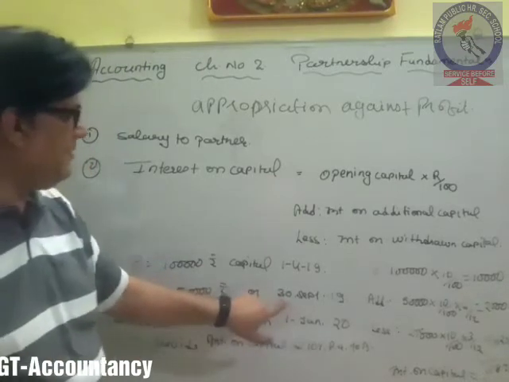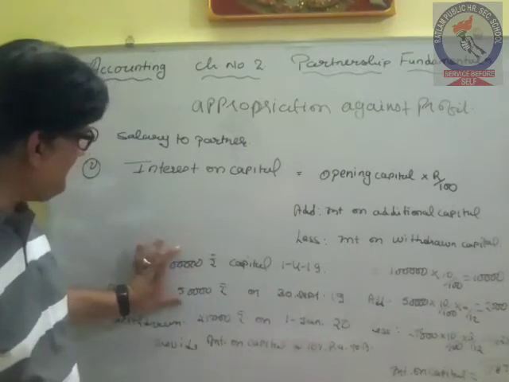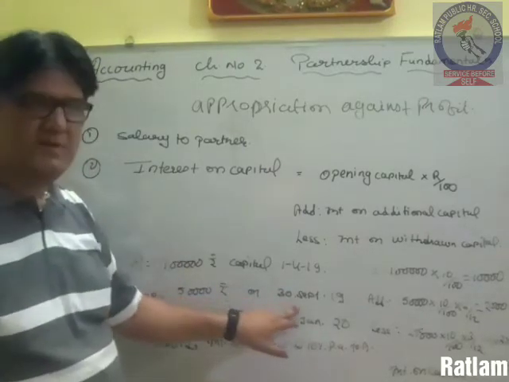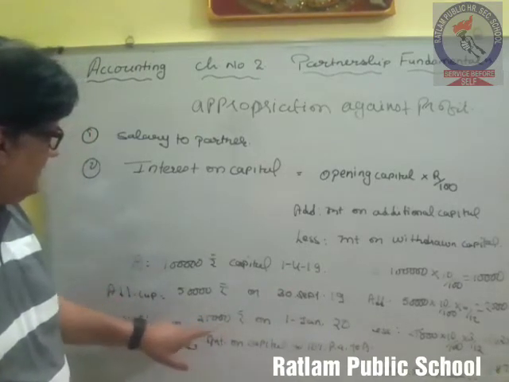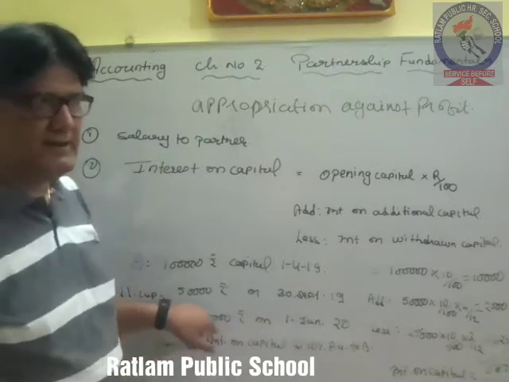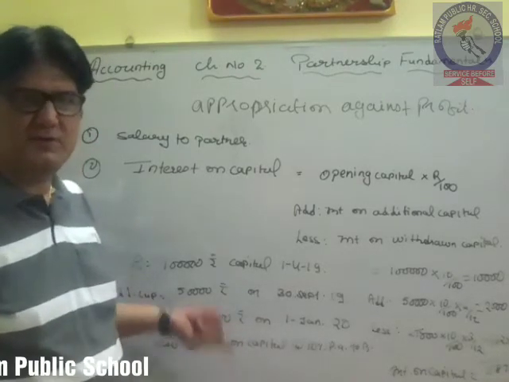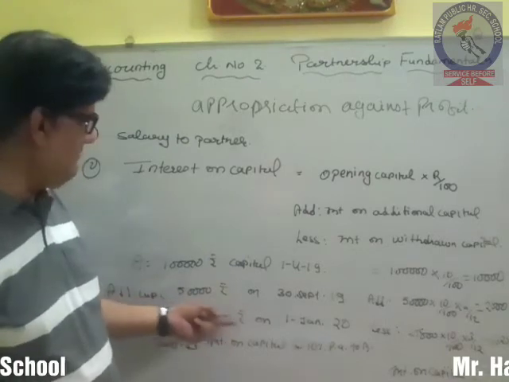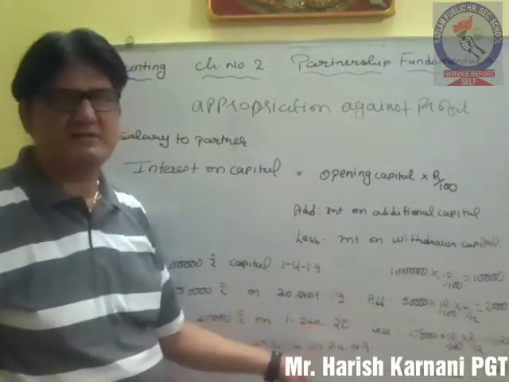So this 1,50,000 we have used for 3 months. And then we have said that 25,000 rupees we have withdrawn. So now for the remaining 3 months your capital will be 1,25,000 rupees. So again on that 1,25,000, for 3 months you can charge.